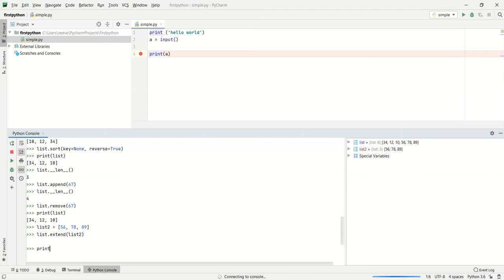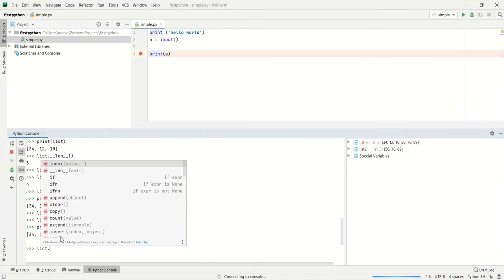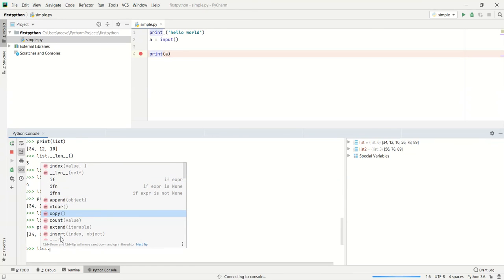Now if we print, the list got extended. 34, 12, 10 are the previous elements, and the list 2 elements 56, 78 and 89 got added into the list over here.